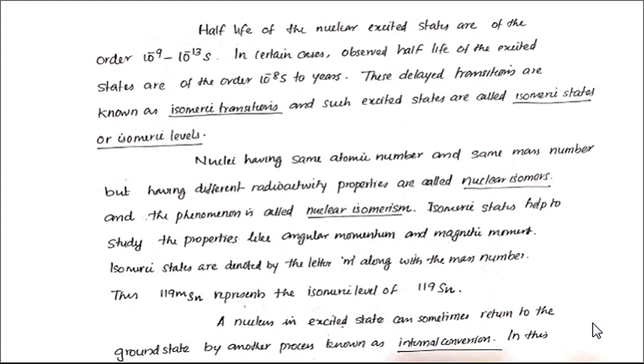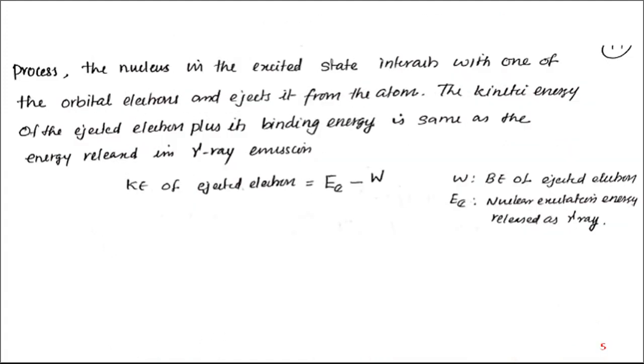In addition to gamma ray emission, an excited nuclear state may also return to the ground state by another process. That process is known as internal conversion. In internal conversion, a nucleus which is already in the excited state interacts with one of the orbital electrons surrounding the nucleus and ejects that orbital electron from the atom.